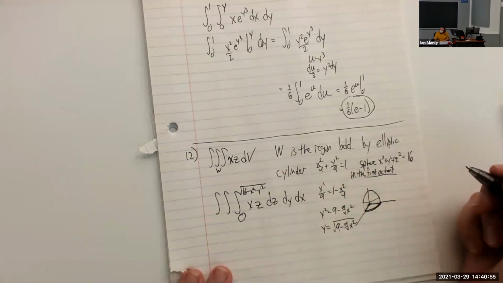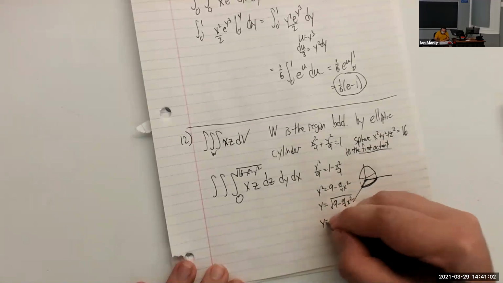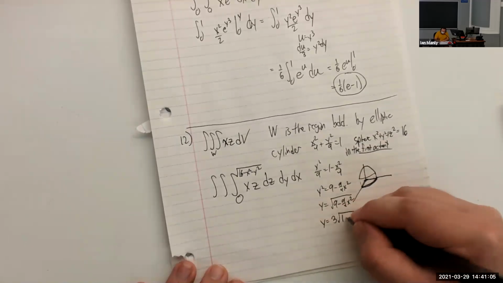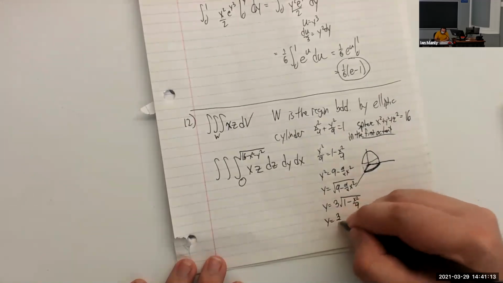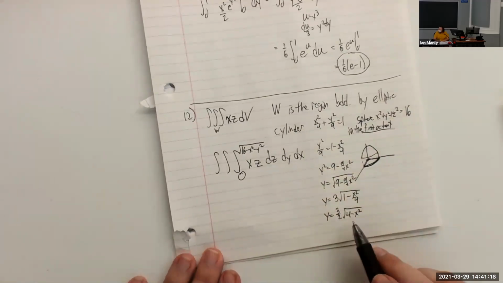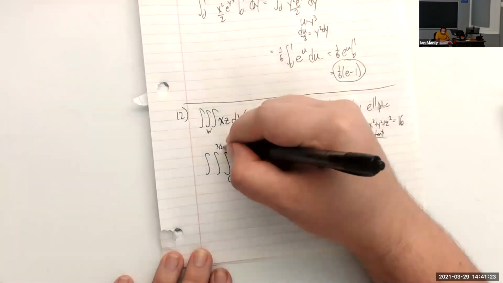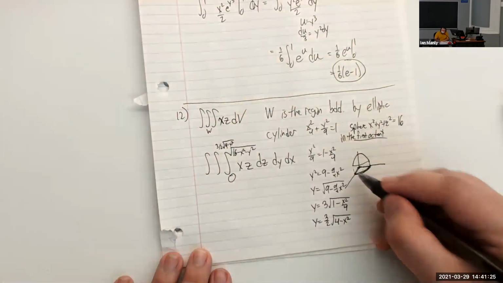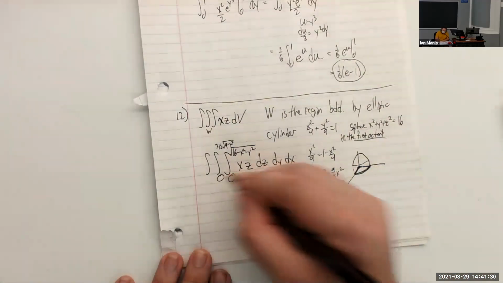Okay, but none of these show up as an answer choice. Let's see here. It appears that whoever wrote this exam factored out a 9, and then they also factored out a 1/4. So it seems like we end up with this as our upper bound here: 3/2 square root of 4 minus x squared. And then since we're in the first octant again, we have y equals 0 as our lower bound here.